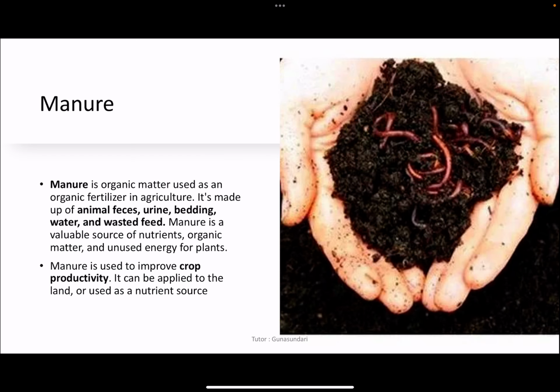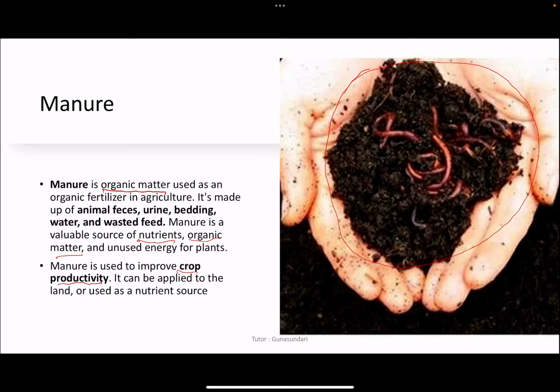Manure is an organic matter used as an organic fertilizer in agriculture. Can you see this brown color manure? It is made up of animal feces, urine, bedding, water and wasted feed. Manure is a valuable source of nutrients. It's rich in nutrients and organic matter and unused energy for plants. Mainly this manure is used to improve the crop productivity.